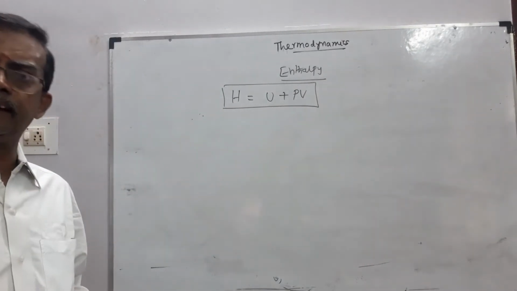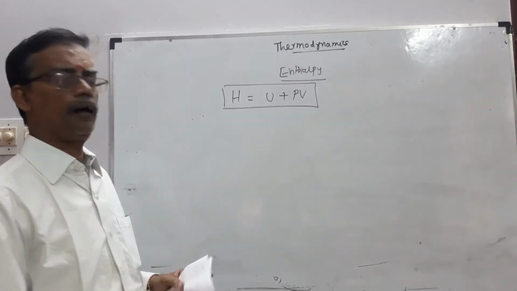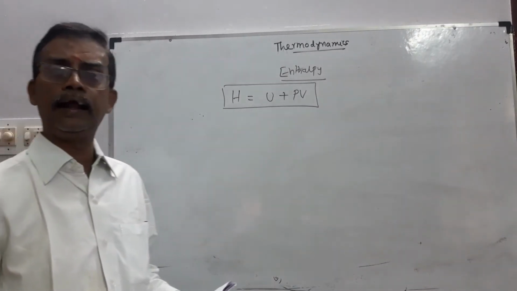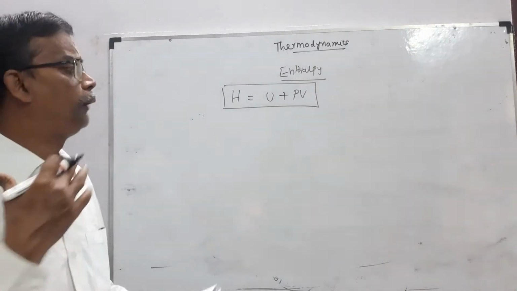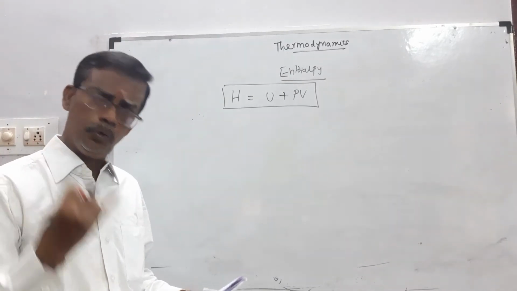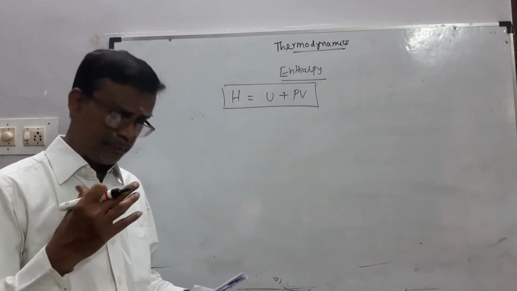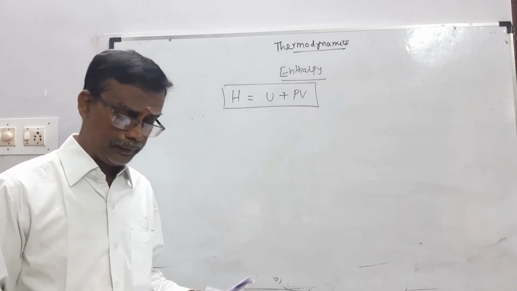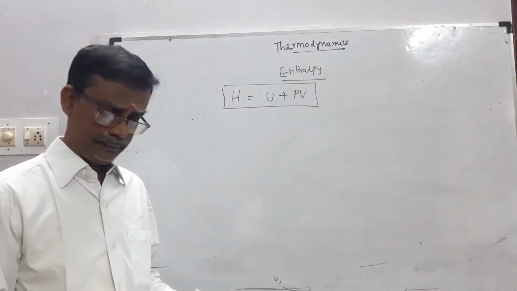It is defined as the sum of the internal energy and the product of the pressure and volume of the system. This is the enthalpy definition. It reflects the capacity to do mechanical work or the capacity to release heat by the system.